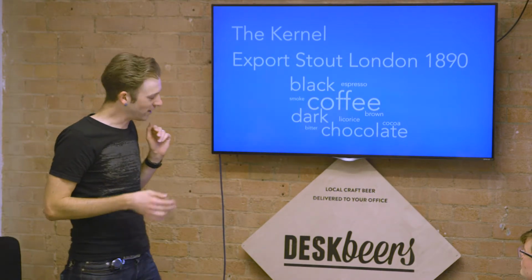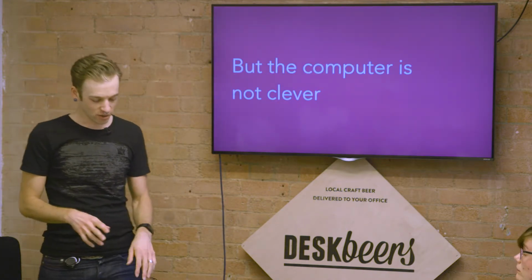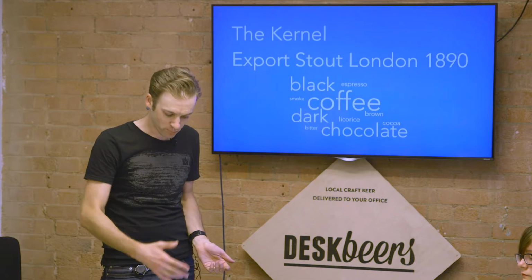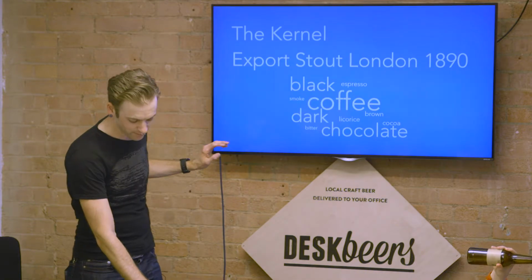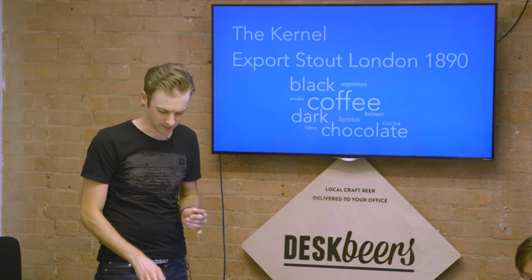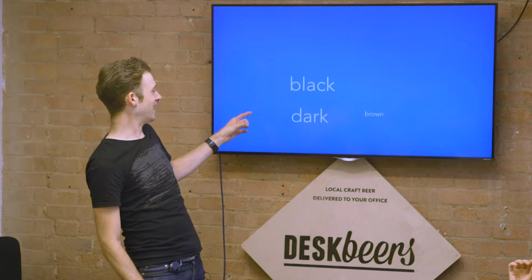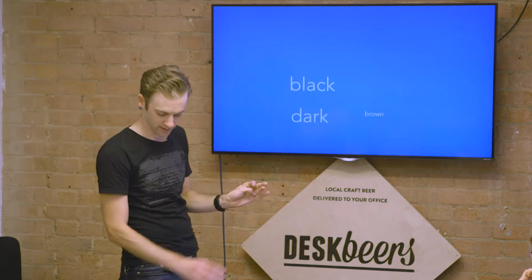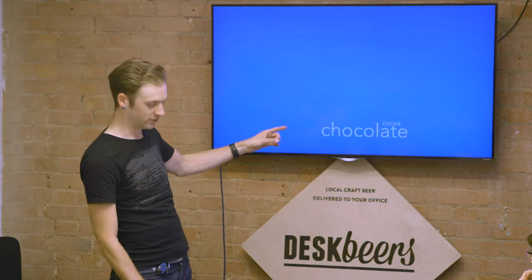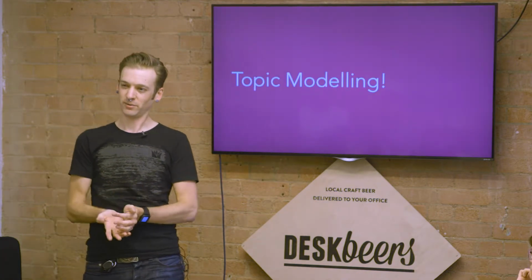We feel like we've come somewhere, but the problem here is that the computer is not clever. What this process has done is taken all these things, and there are actually a lot of overlapping ideas here, right? So we have espresso and coffee, we have black, dark, brown, which are ideas in the same vicinity. We've got cocoa and chocolate. So the way we can deal with this problem is something called topic modeling.